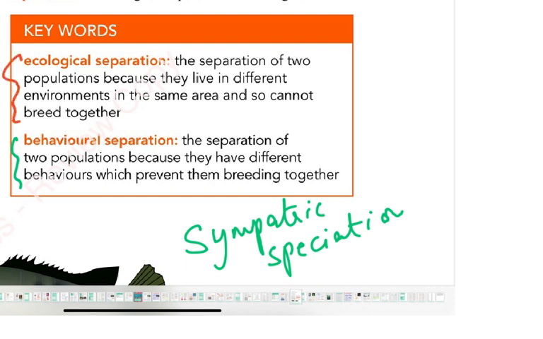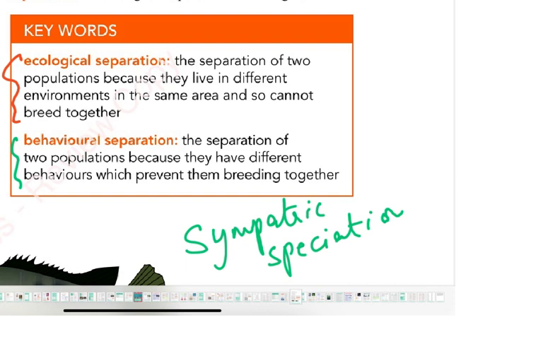It's the separation of 2 populations because they live in different environments in the same area and so cannot breed together. One lives in a desert, one lives in some forest, and so they are separated ecologically. Same habitat, same area, but they live in a different environment, so they cannot breed together.